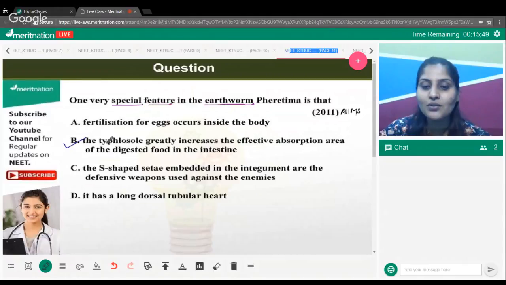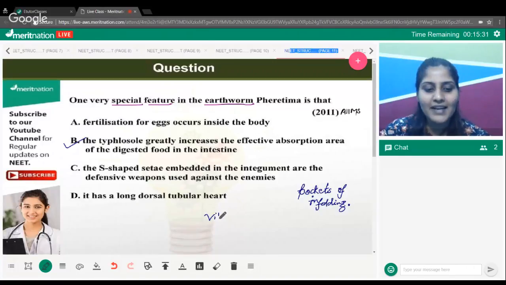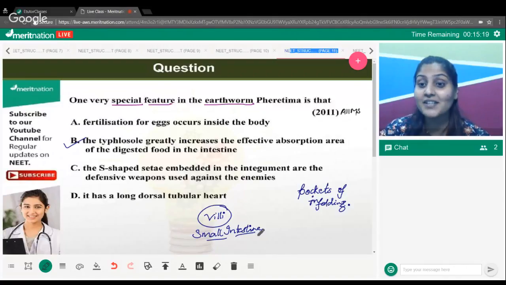Now you guys know that the intestine of earthworm bears the pockets of enfoldings. This is similar to the villi that you have in your small intestine, which is doing a similar task, absorption, providing greater surface area. The same thing it is doing there. So typhlosole is the right answer.